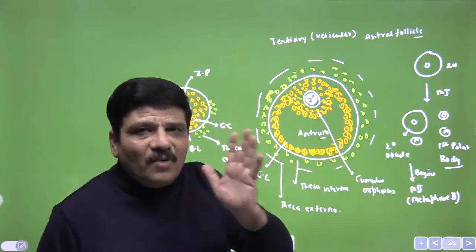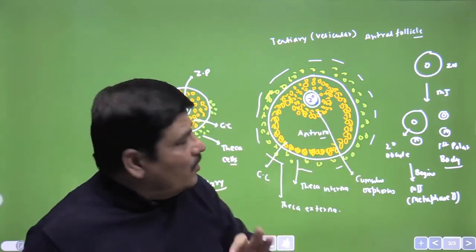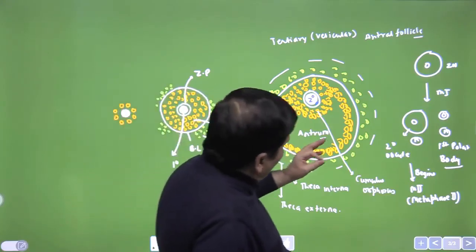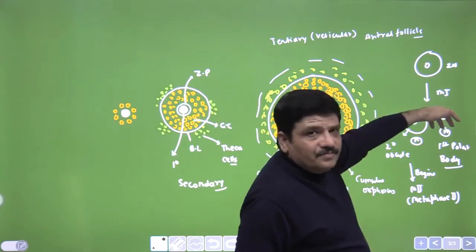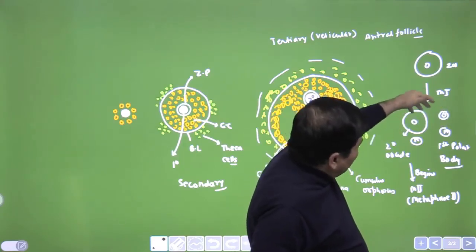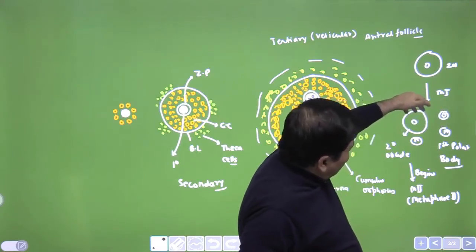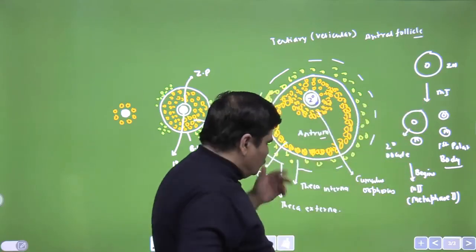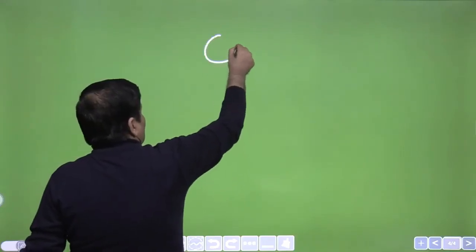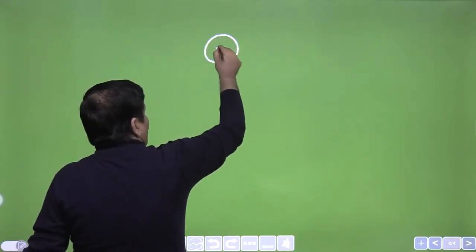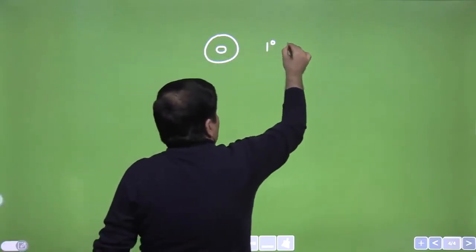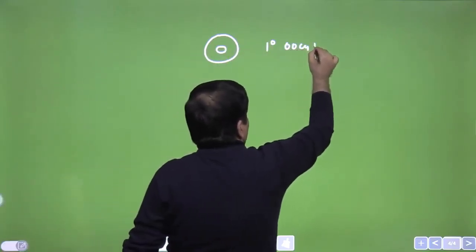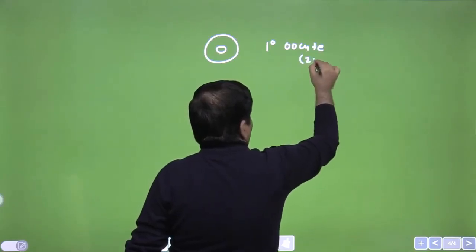There is a very important question here. What is the advantage of the fact that one of the cells retains the majority of the cytoplasm? So what we will do is, okay, this is the primary oocyte. Let us forget about what is happening when, just to look at the complete process. This primary oocyte is a diploid cell.